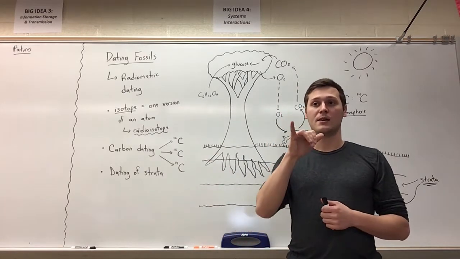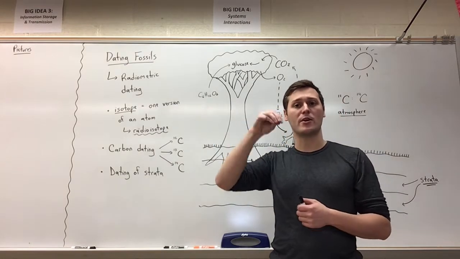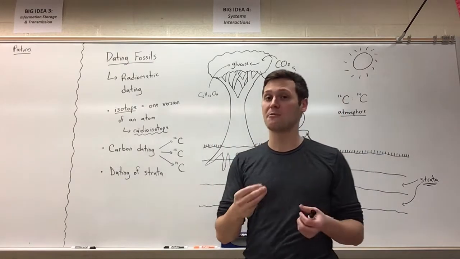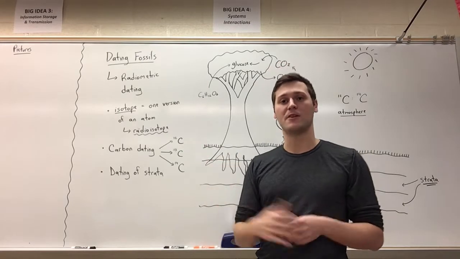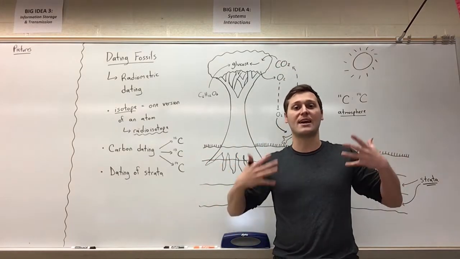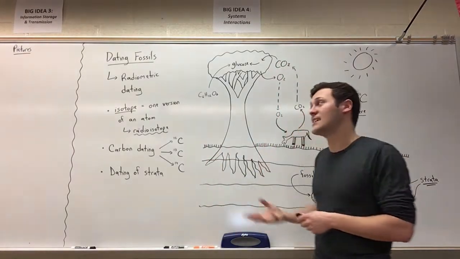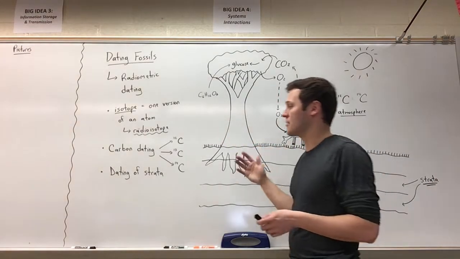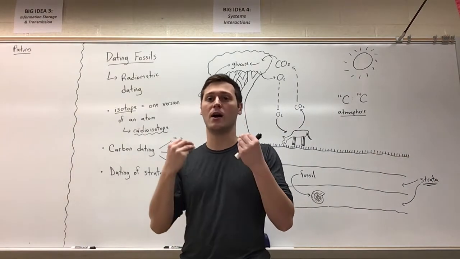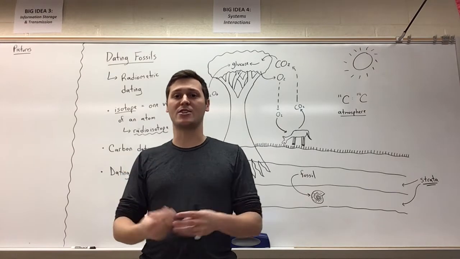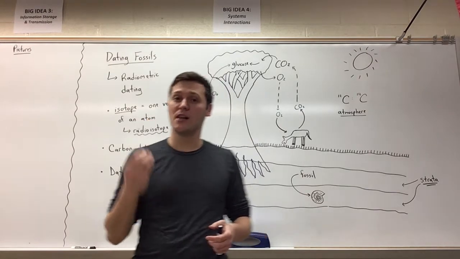And each different radioisotope has a different half-life, so we can use the half-life to predict how old a fossil is. So let me use an example. Carbon dating, for example, is a common way to figure out the age of organic material.